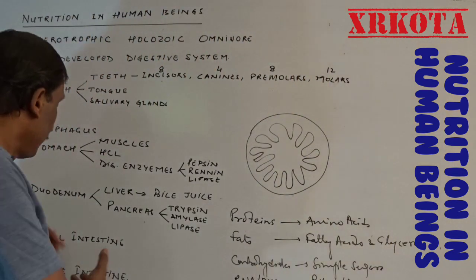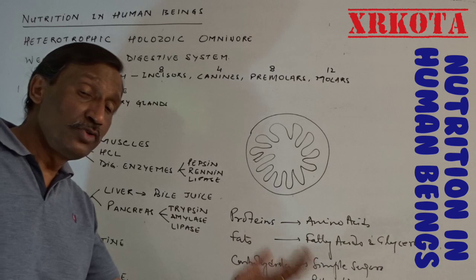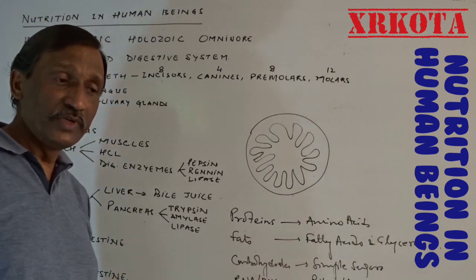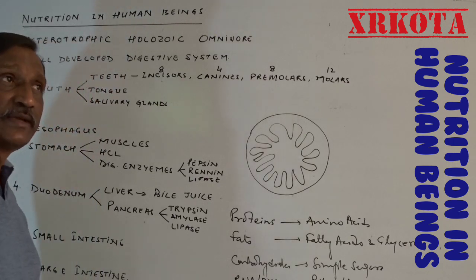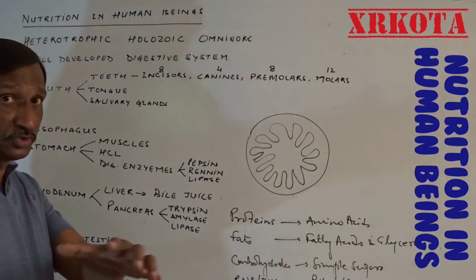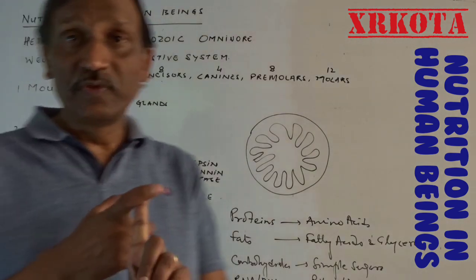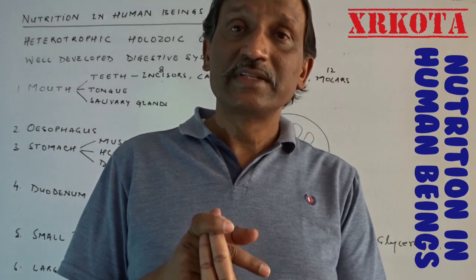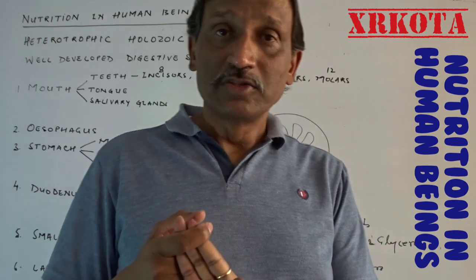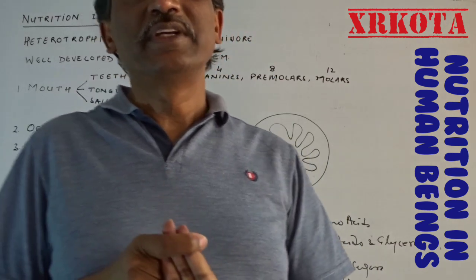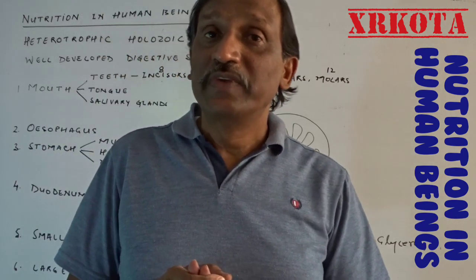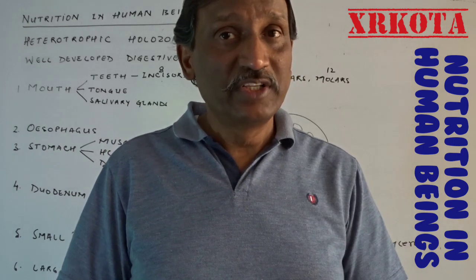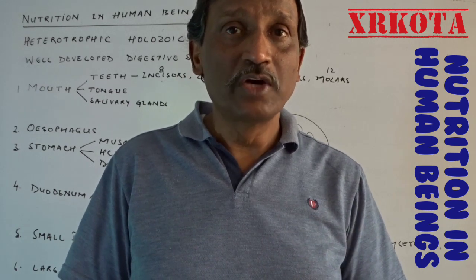They all are in the form of fluid, and if this fluid is allowed to go out of the body, we will lose a sufficiently large amount of water in one or two motions, and then we may die because of dehydration. So most of the water has to be reabsorbed. The reabsorption of water is taking place in the large intestine. Reabsorption of minerals is also mainly taking place in the large intestine. Large intestine also houses a large number of symbiotic bacteria which help in the formation of vitamin B and vitamin K. And the fourth is that the large intestine is storing the undigested substance till they are moved out.